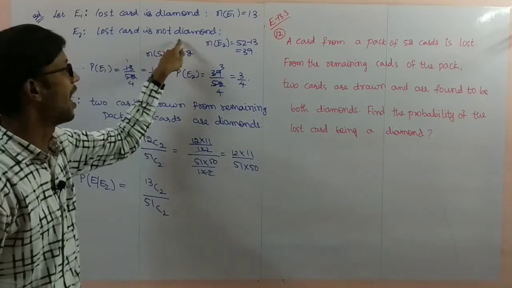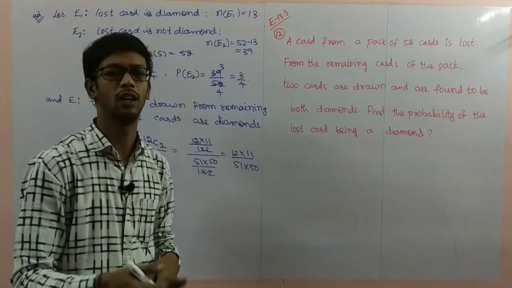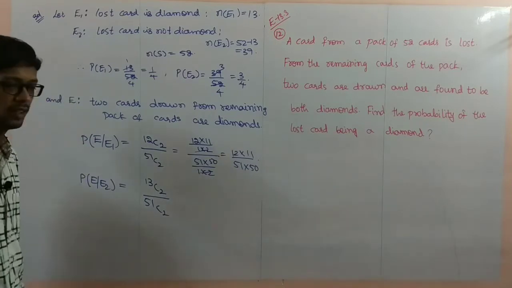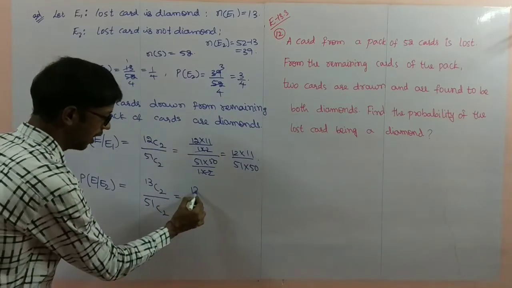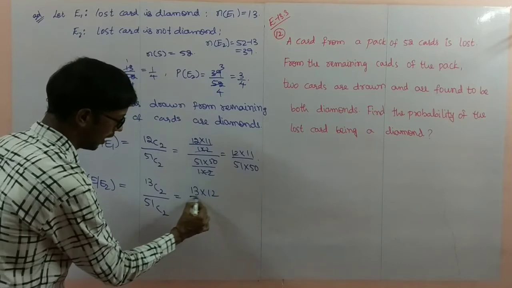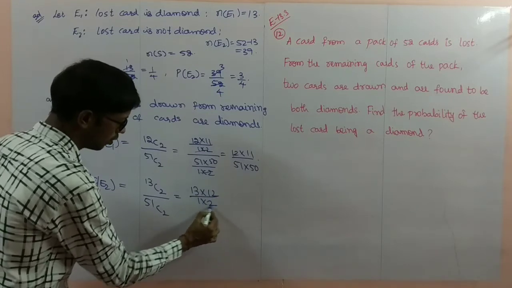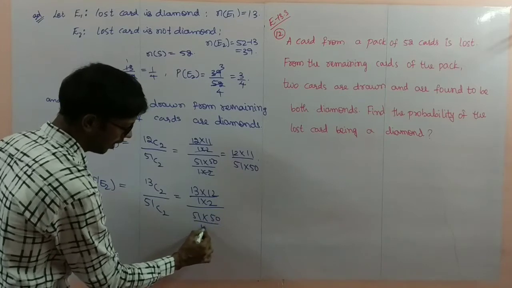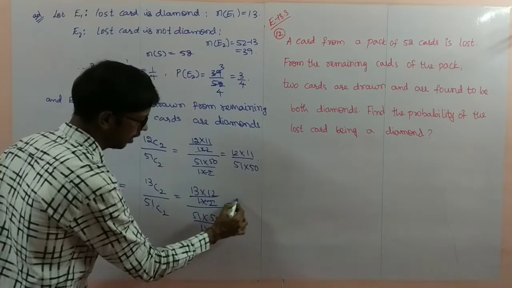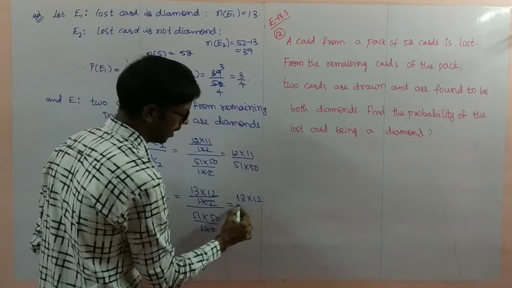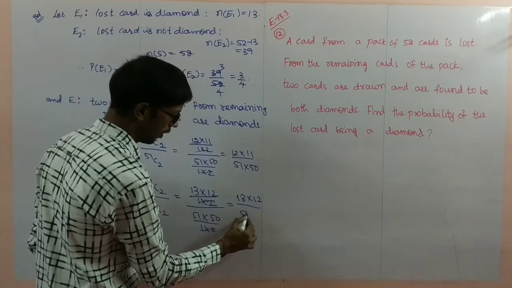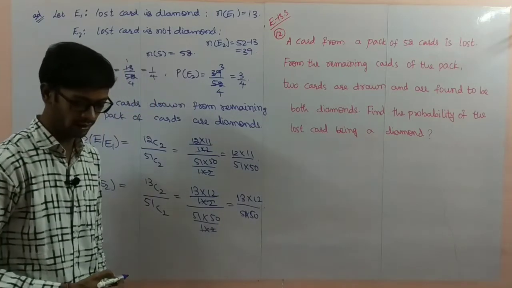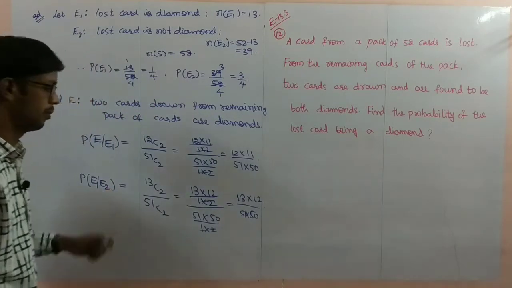Because not a diamond card means another one, club, heart or spade. So simplify: 13 into 12 by 1 into 2, over 51 into 50 by 1 into 2. Cancellation: 13 into 12 by 51 into 50. So this is the probability of E by E2.